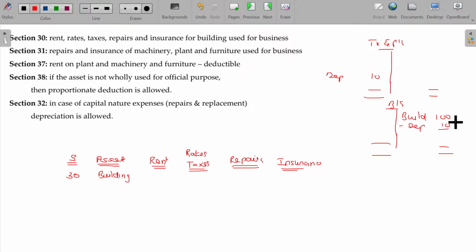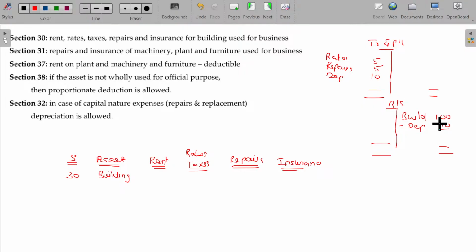Apart from that, the building requires some repairs. Repairs can be debited here, probably 5 rupees. Apart from that, for the building, property tax rates may be given to the municipality. Rates and taxes, maybe another 5 rupees. You have to debit that.